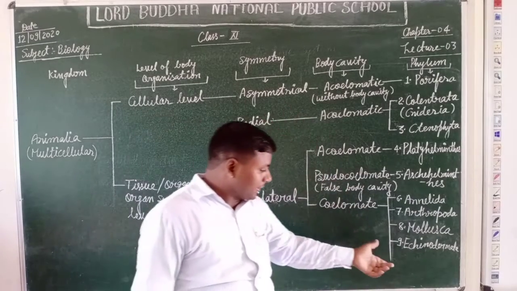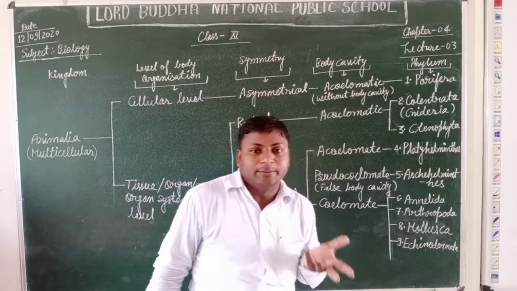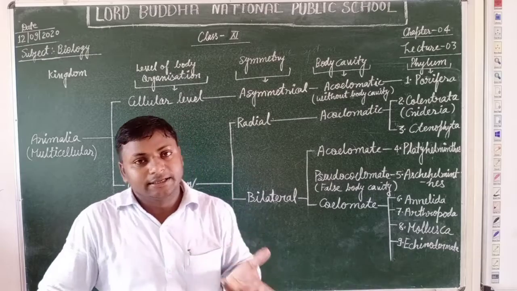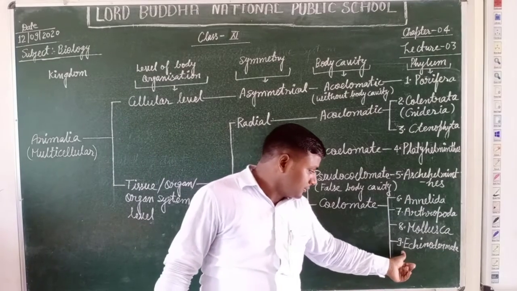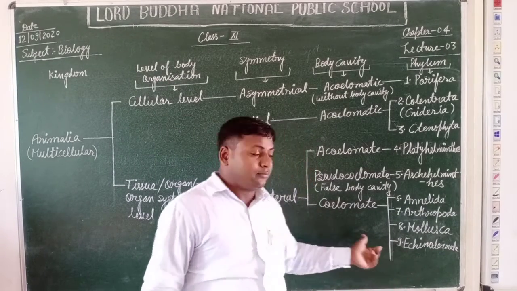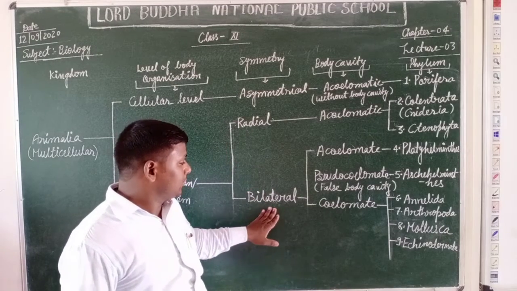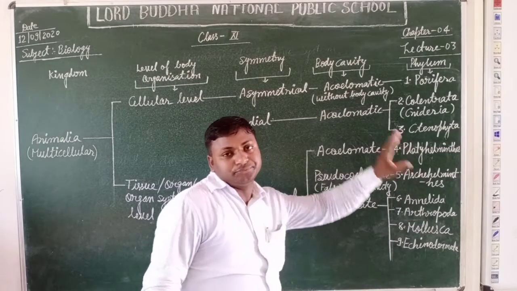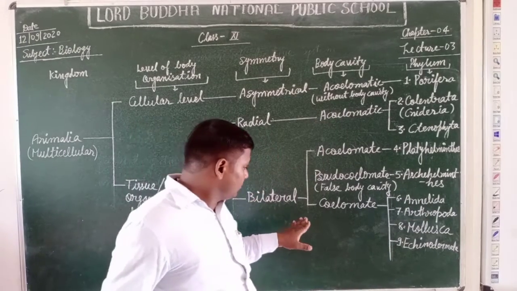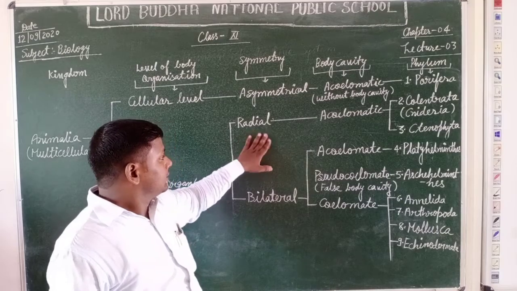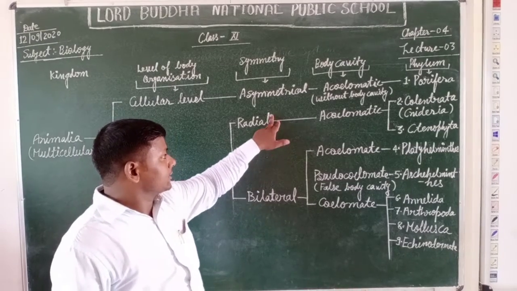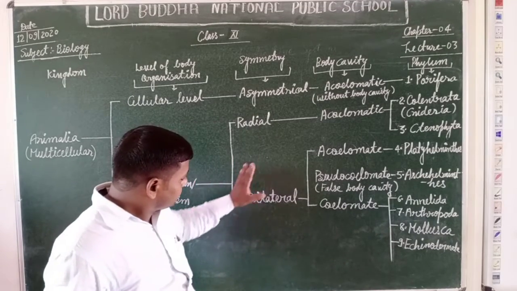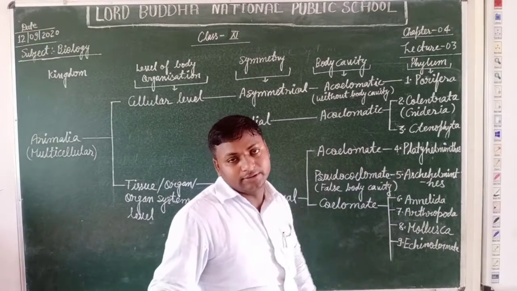Students, the echinoderms possess a medusa-like body stage in their life cycle. That's why they may have radial as well as bilateral symmetry. Some adult members show bilateral symmetry, whereas the young ones and some members show radial body symmetry. This is the exception according to this broad classification.